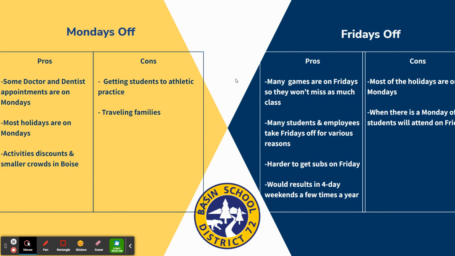And if you have a Monday off and you go to Boise, there could be smaller crowds, there could be discounted prices. Some cons are getting students to the athletic practices that they need to. There's trouble with families who are traveling. Most people take Fridays off when they want to travel.